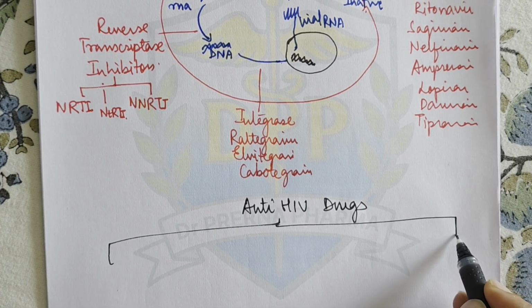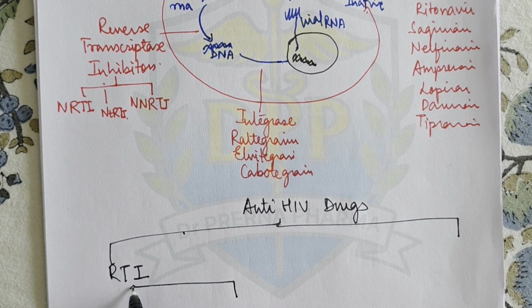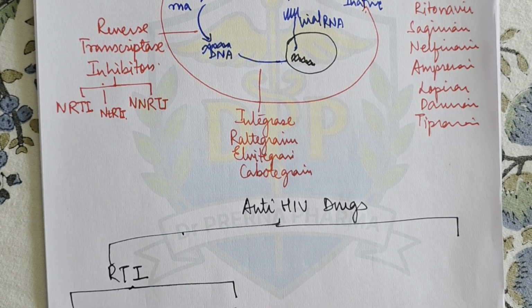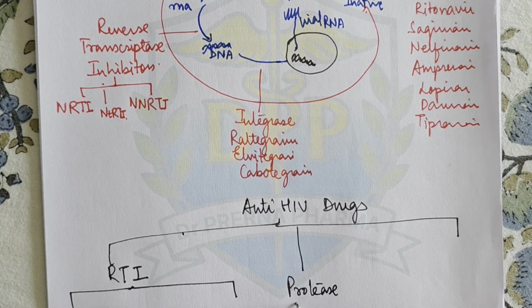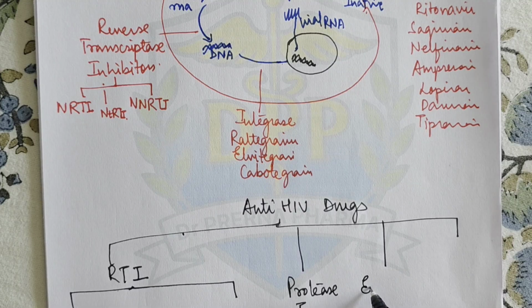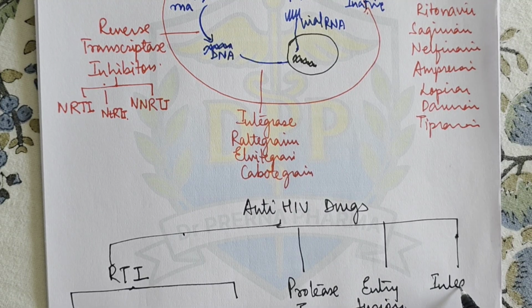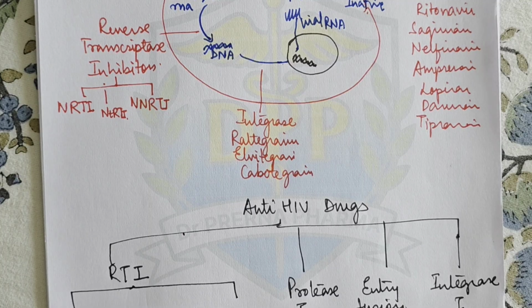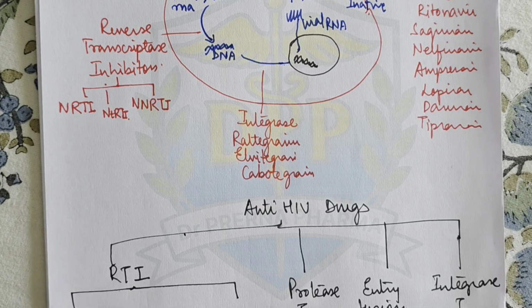the anti-HIV drugs are divided into reverse transcriptase inhibitors. They are further divided into NRTIs and NNRTIs. Then we have protease inhibitors. Then we have entry or fusion inhibitors. And we have integrase inhibitors. In nucleoside reverse transcriptase inhibitors, we have nucleoside drugs, and we have nucleotide reverse transcriptase inhibitors, and these are non-nucleoside.